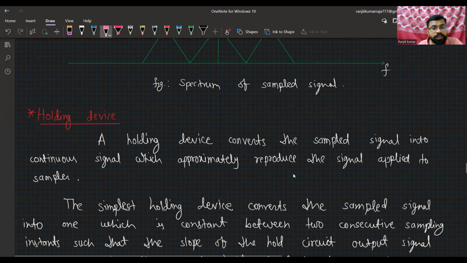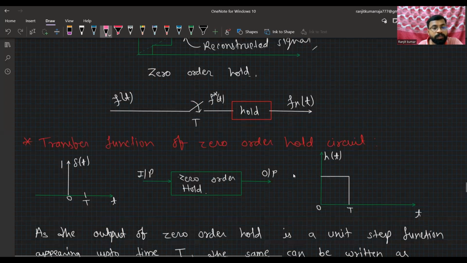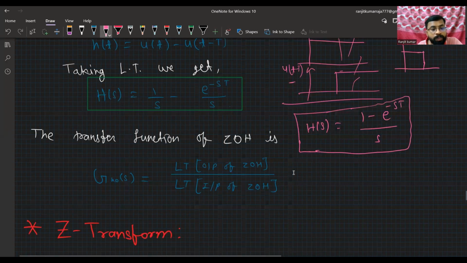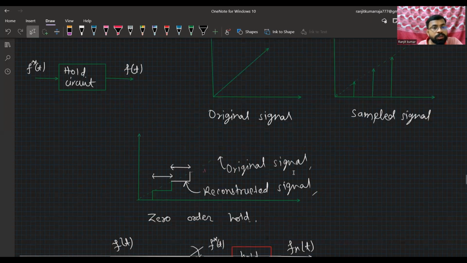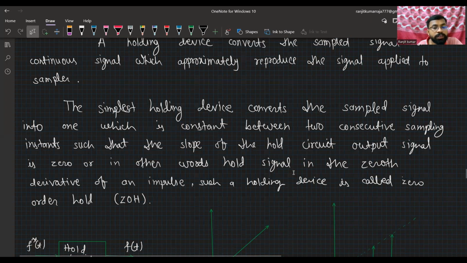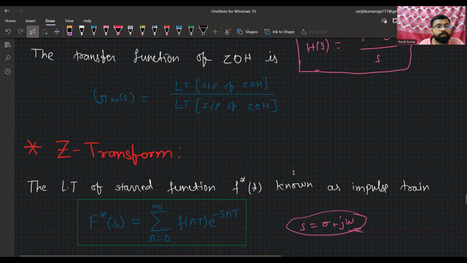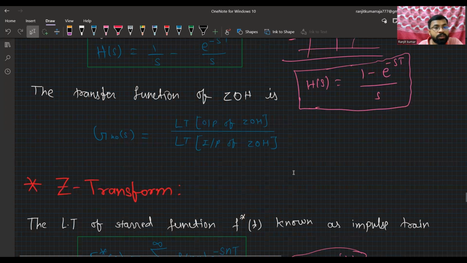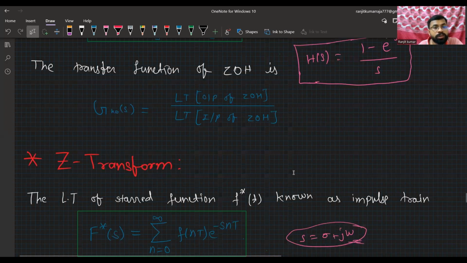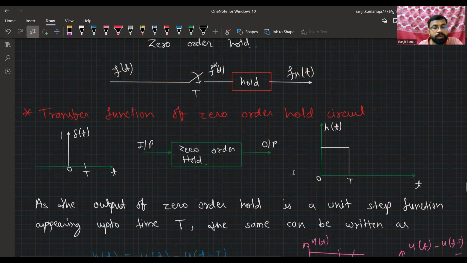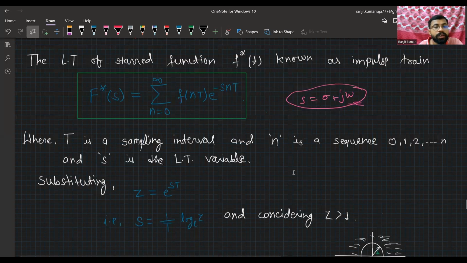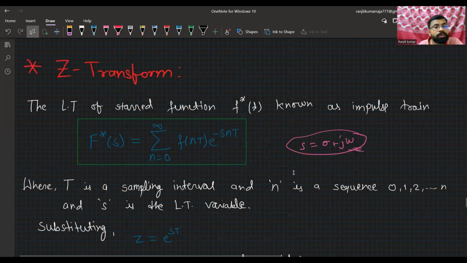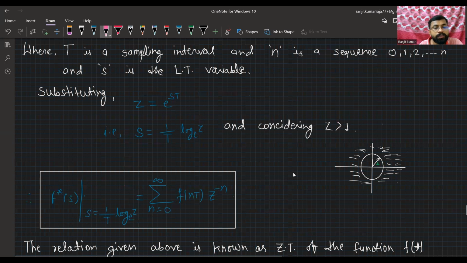After that, we saw the effect of sampling. Then we studied the hold circuit, the holding device, which is a type of digital to analog converter, that is discrete to continuous converter. After that, we learned about the z transform from the Laplace transform. How I get the z transform, I have explained very well.